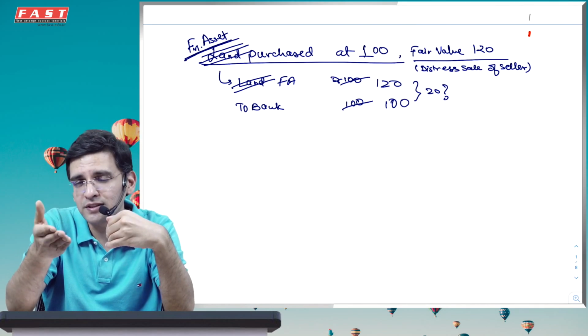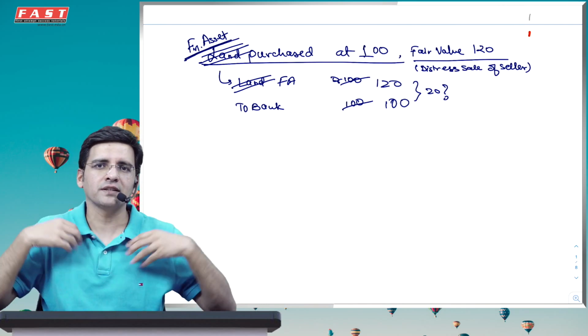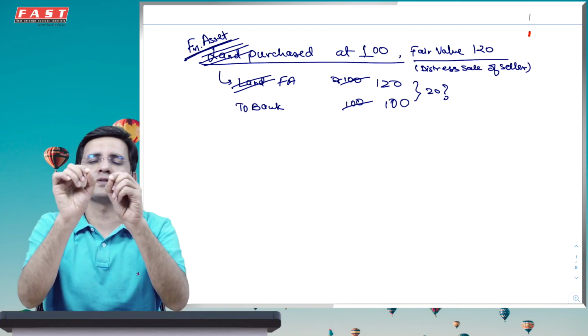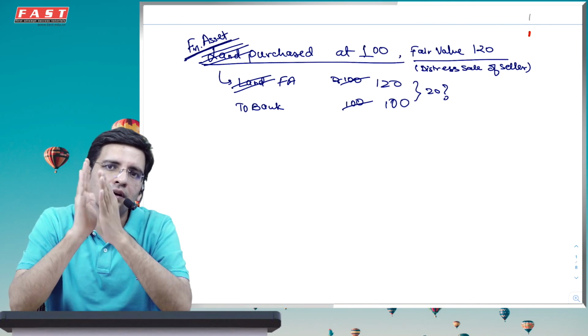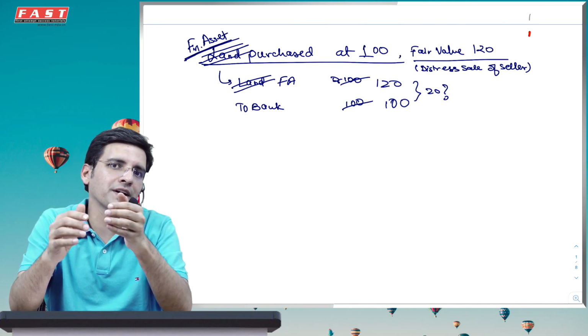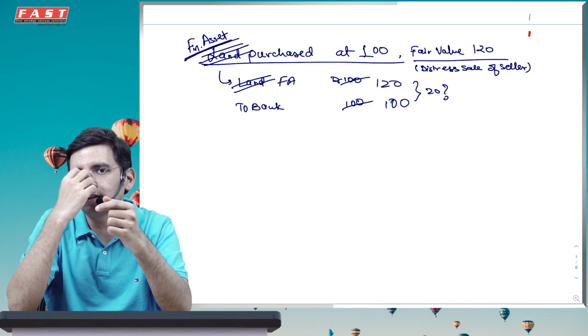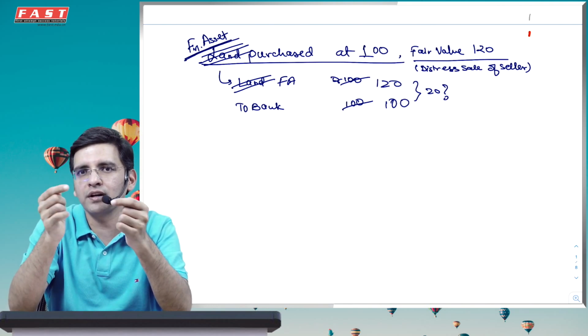Now, please understand, for you, it is a financial asset because you've given me the money and you have the right to receive the cash back. For me, it's a financial liability. Now, at what price would you record this particular thing initially? So the cost is 100, but the fair value is not 100, because you will be getting 3 years later 100 rupees, and you know 100 rupees given 3 years later is not equal to 100 rupees today.